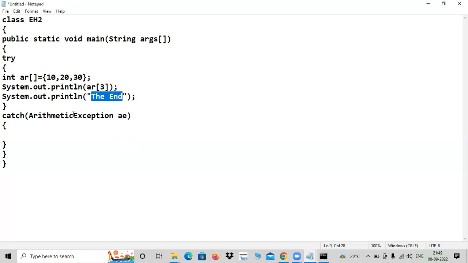So what should I write? Array index out of bounds exception. Let me change this name also. It doesn't look good. Ref. Okay, ref. Now let me write a little message inside at least. System generated message I'm interested in. Print ln. Let me go with AE, or otherwise you write AE dot print stack trace.